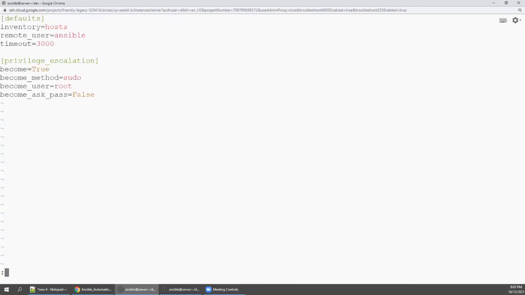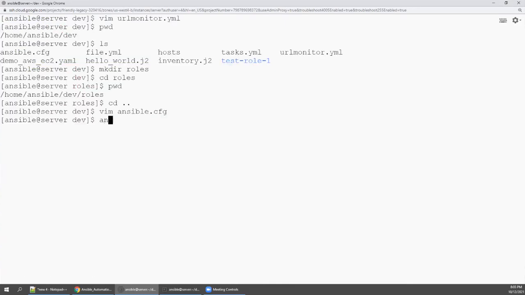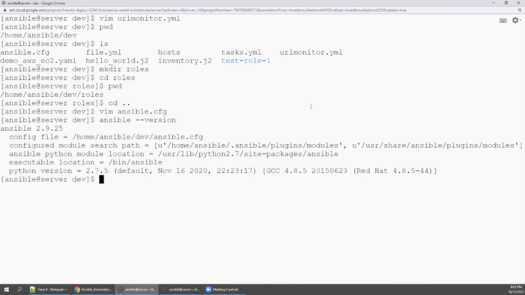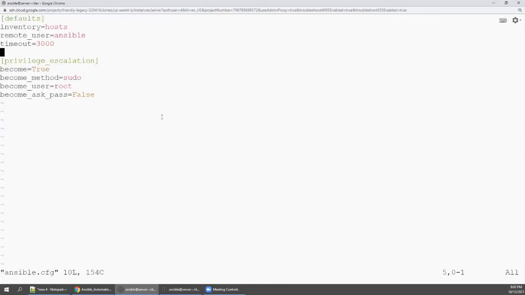Why am I going to this Ansible.cfg? Because for this environment, my configuration file is home Ansible dev Ansible.cfg. So I'm going to copy this, then vim Ansible.cfg, and here you need to add roles_path equal to my roles directory.